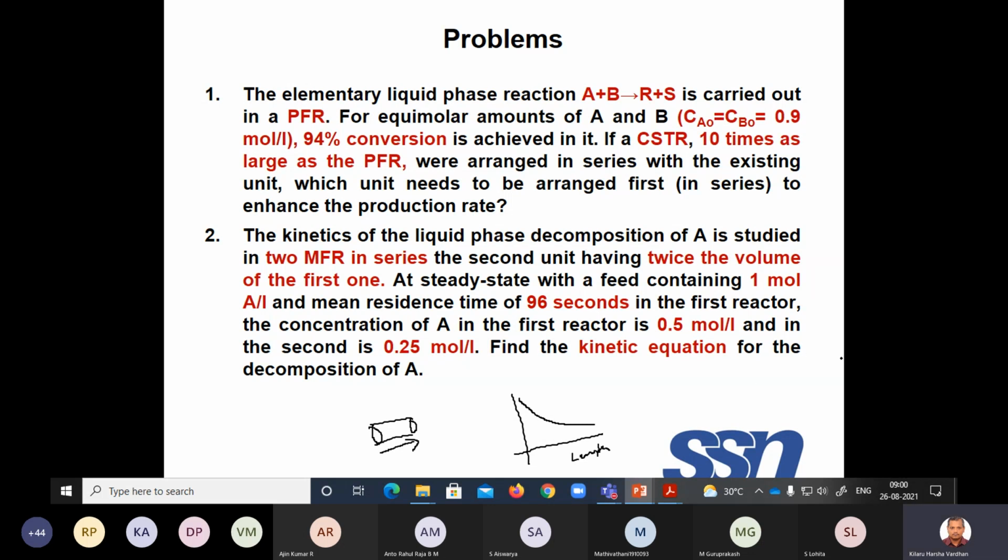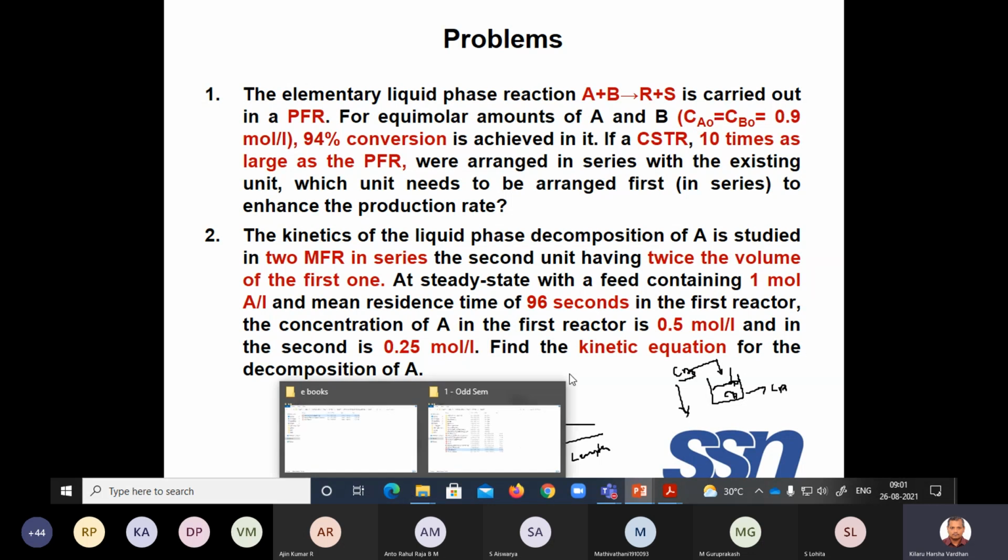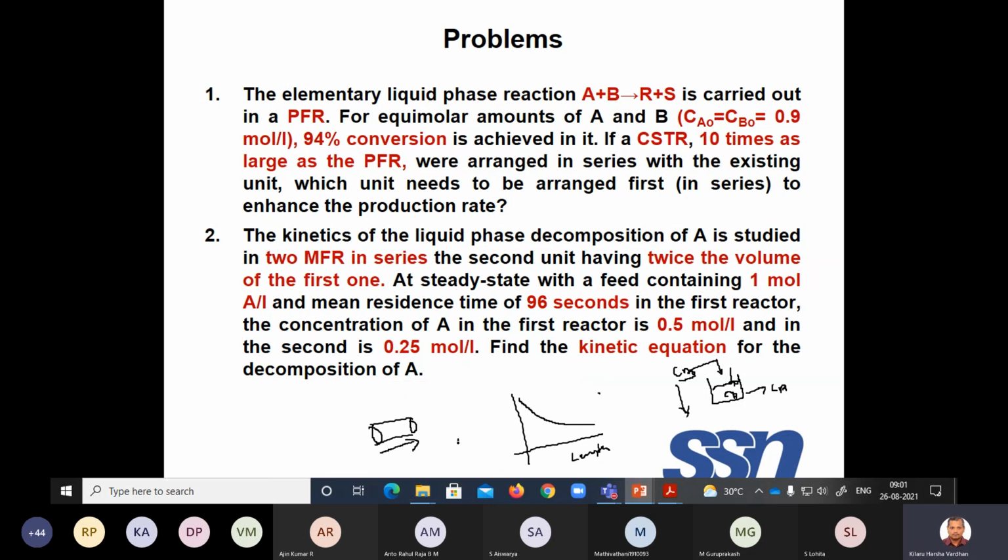Whereas in CSTR, this is CA naught, which has a very high concentration, and this is CA, and this is also CA. This is the mixing. So the concentration from CA naught suddenly drops to CA the moment it enters here. All of a sudden it is dropping. Whereas in PFR there is a gradual change because there is no mixing at all. But in CSTR, due to complete mixing, there is a sudden drop in the concentration.